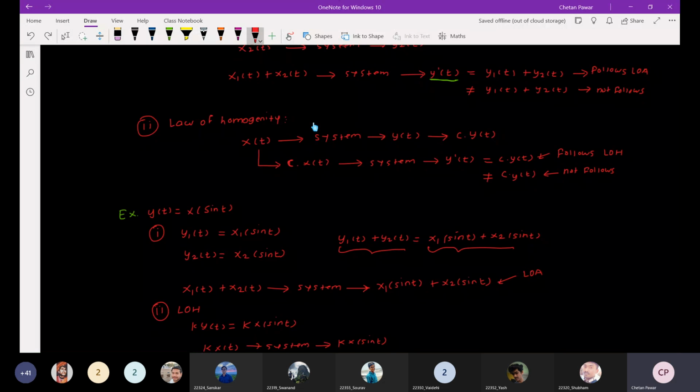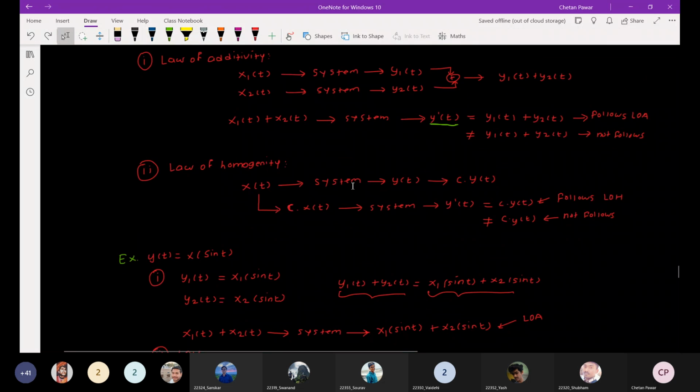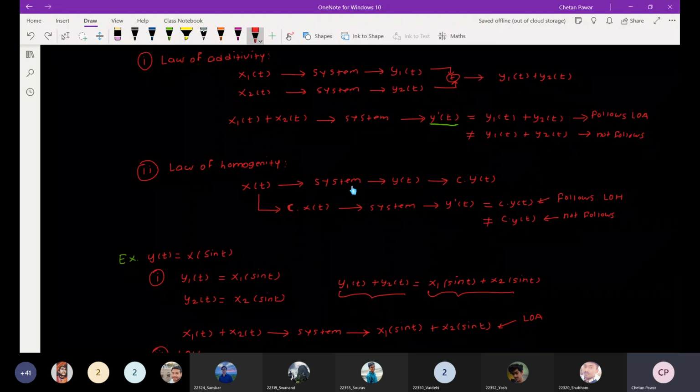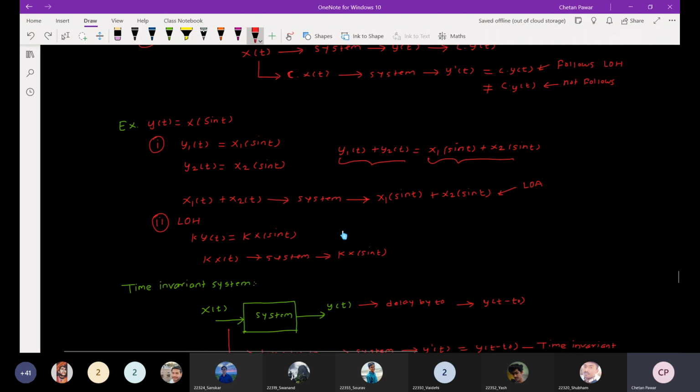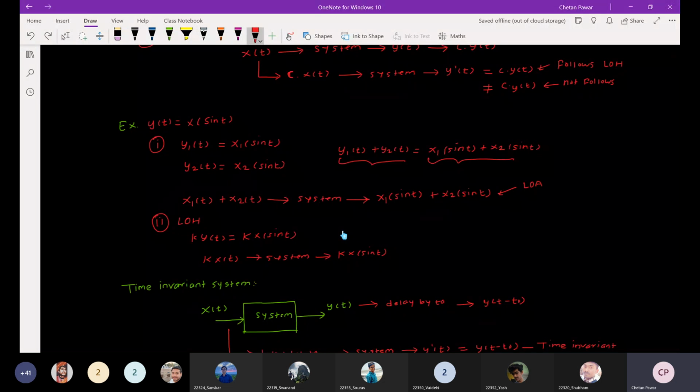Now in the next step, I have applied the combination of the inputs x1 of t and x2 of t to the system. The first signal is x1 of t and the next signal is x2 of t.